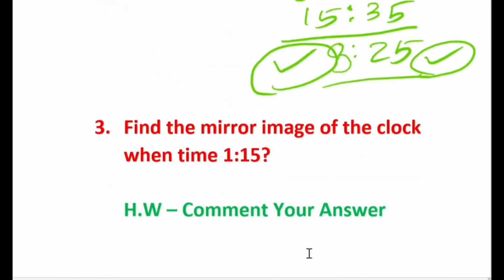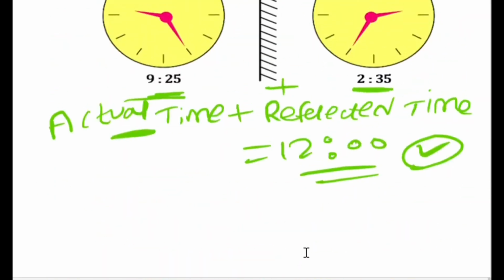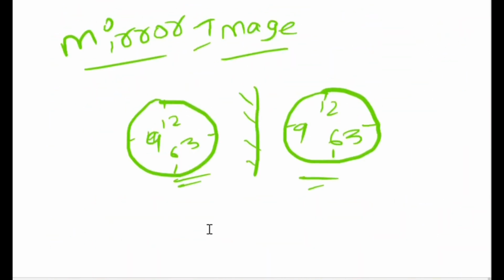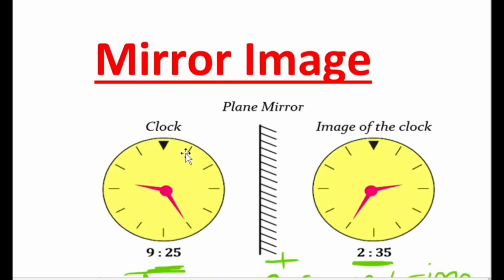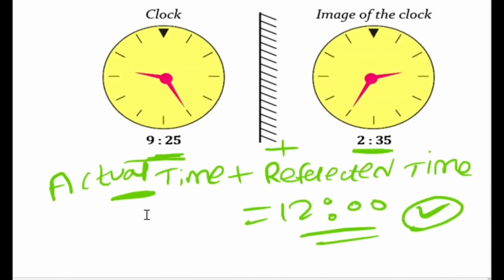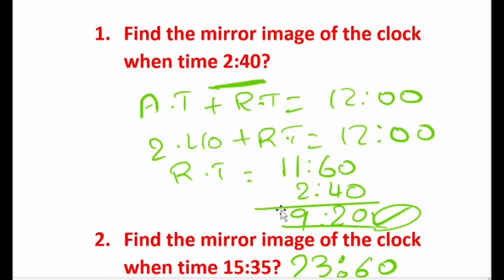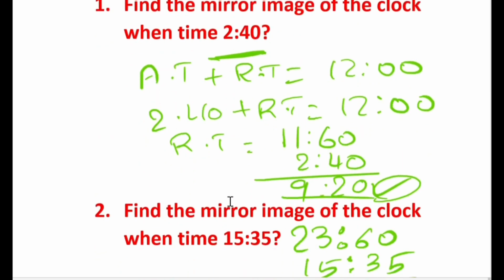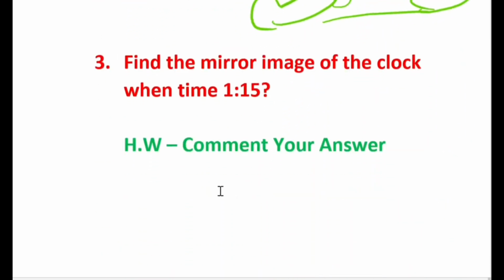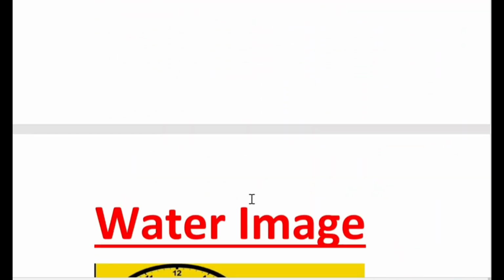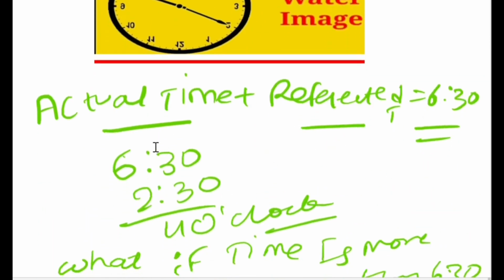So this is the two-part video I'm discussing again for you. What we discussed until now is that in mirror image, actual time plus reflected time is always 12 o'clock. We have discussed a few mirror image questions previously in the last session, and I gave you homework to comment the answer. In water image I discussed that actual time plus reflected time is always 6:30.